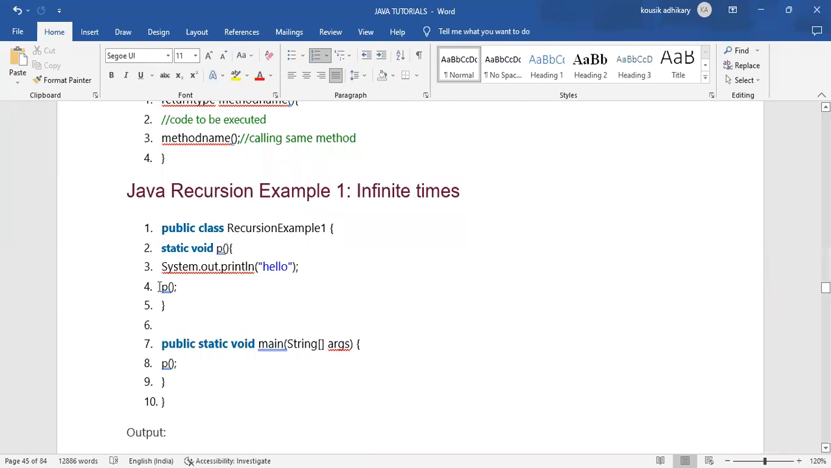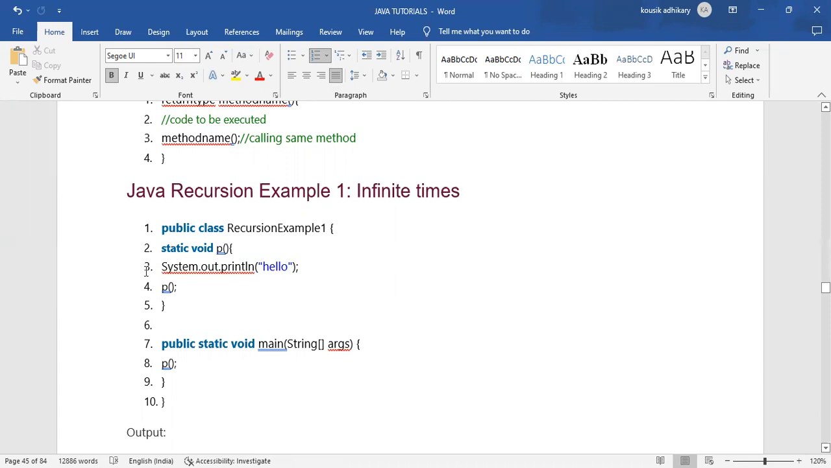So after coming to line number 4, Java will see that in line number 4 I have called the p method again. So again it will go directly to line number 2. After going to that method in line number 2, it will enter the block of that method. After entering the block, again it sees that I have printed a message: hello. After printing hello, again it will come to line number 4. When it sees that in line number 4 I have called that method again, it will go to line number 2.